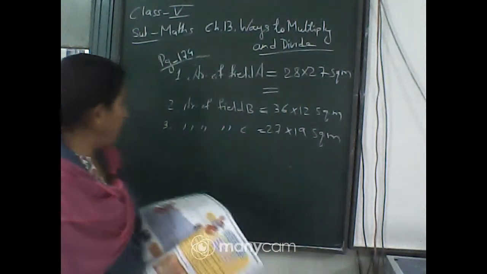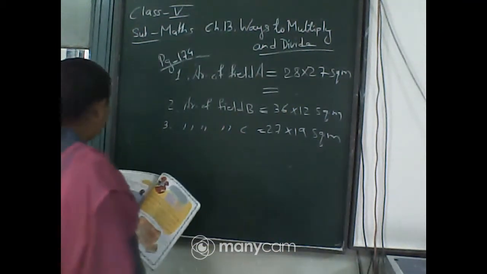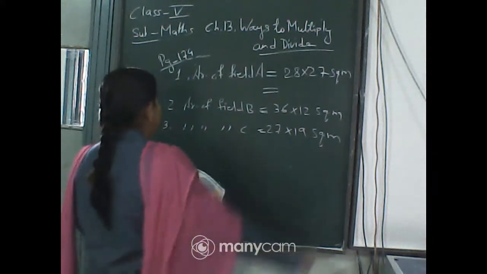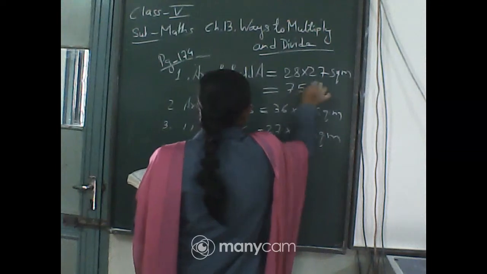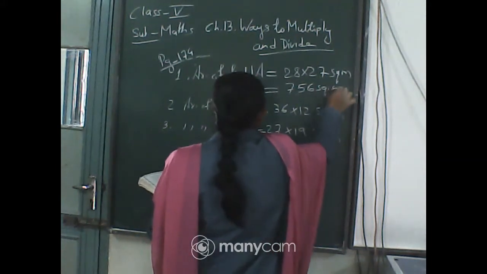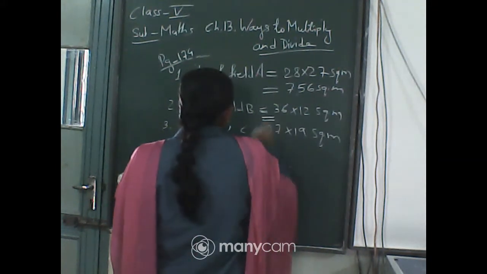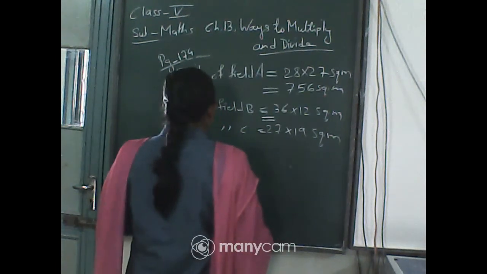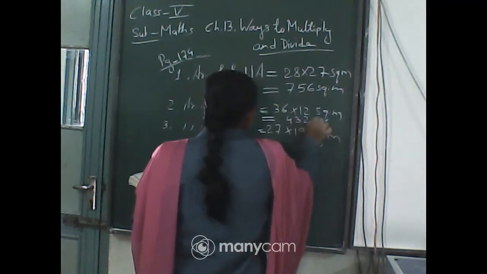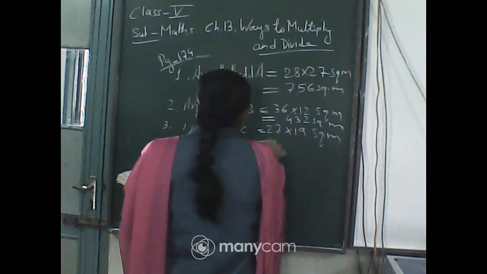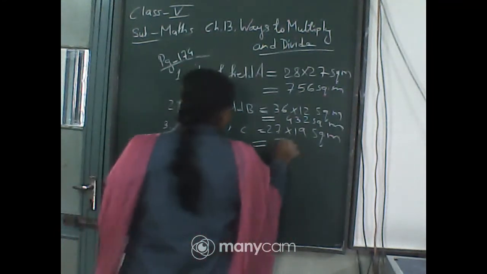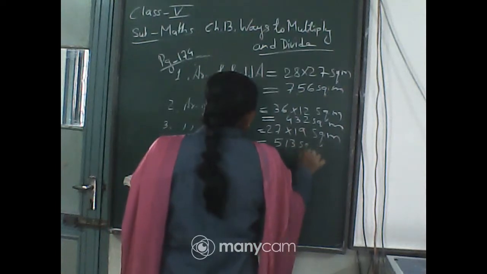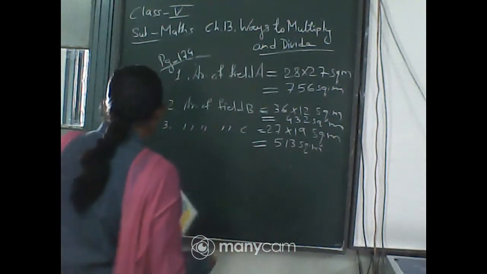So for this, you have to multiply 28 into 27. You will multiply and then you will write the answer. I am writing directly. Okay. And area for field B will be 432 square meter, and area for field C will be 513 square meter. Now you have to find the cost.